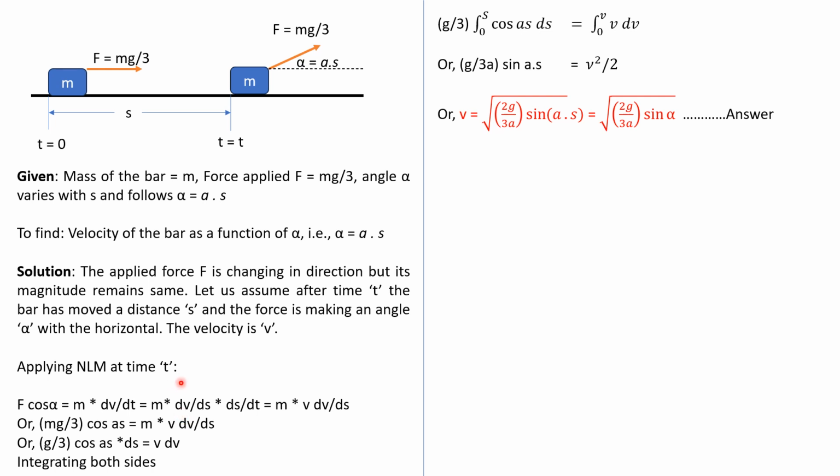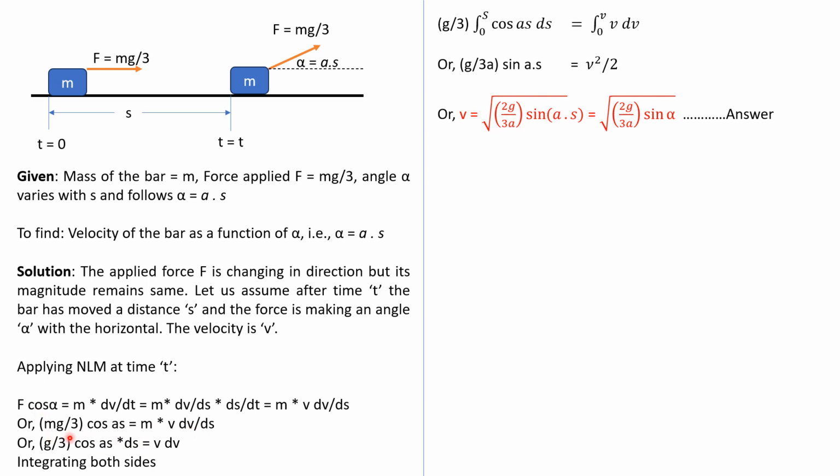Now alpha is a function of s, right? And we do not have anything with t on the left side, or in this equation, so we have to eliminate t. For eliminating t, what we have done is multiply and divide by ds. So it has become dv by ds into ds by dt, and now we know that the rate of change of displacement with time is velocity v. So we have got this equation.